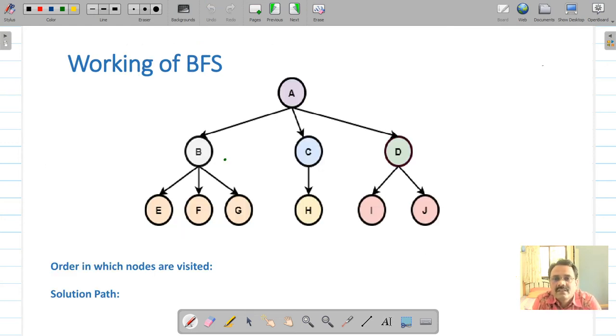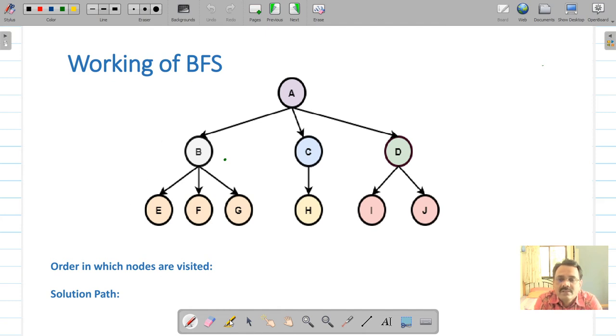Now let us understand the functioning of this algorithm with this diagram. Here A is the starting node. As I told you, it moves along the breadth, that is, it will move level by level.